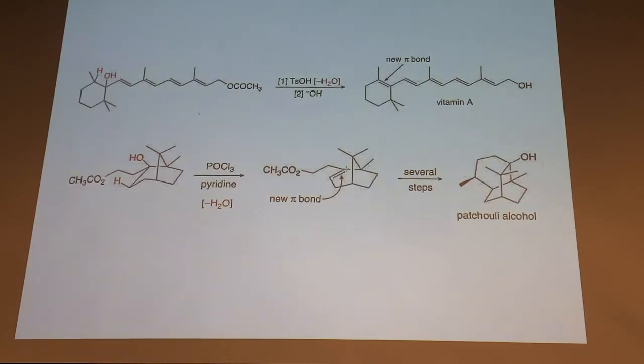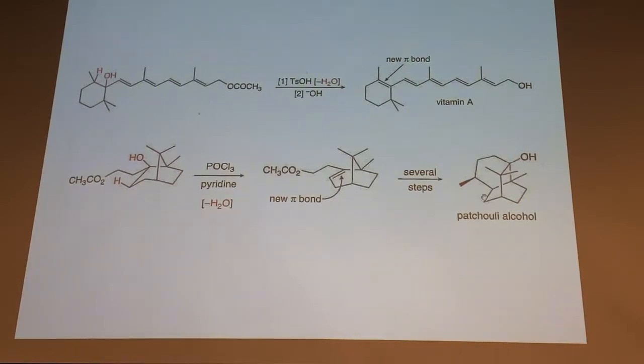All right, and here's another one, tertiary alcohol again, but now we're using POCl3. This framework here is sensitive to strong acid. So instead, we're using phosphorus oxychloride and pyridine, and it forms the double bond right there, which is a trisubstituted alkene right there. And it's a couple steps, we go to patchouli alcohol, which is in pistachio nuts.